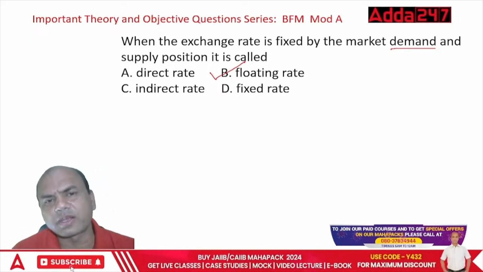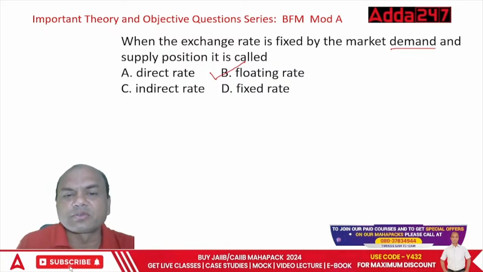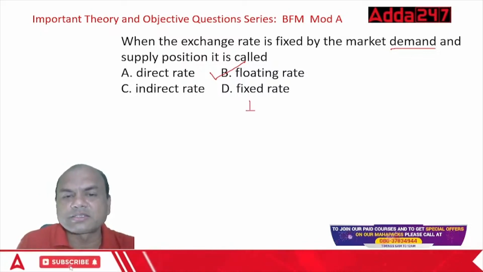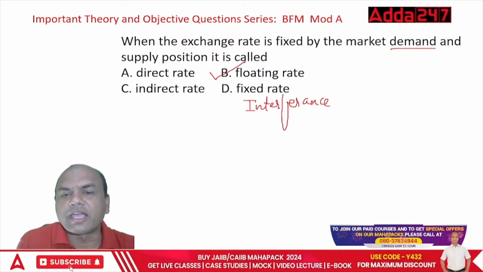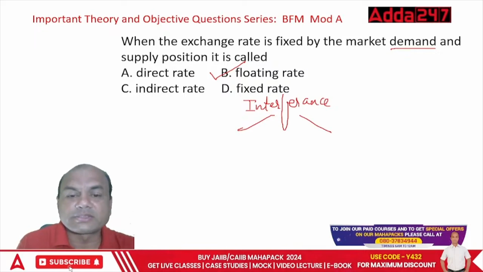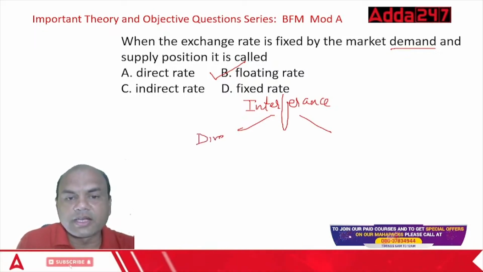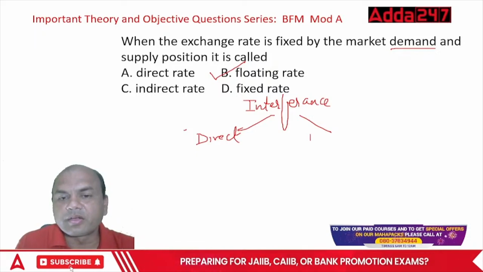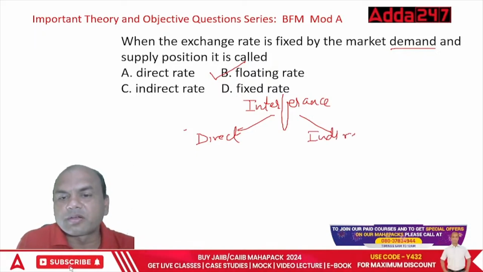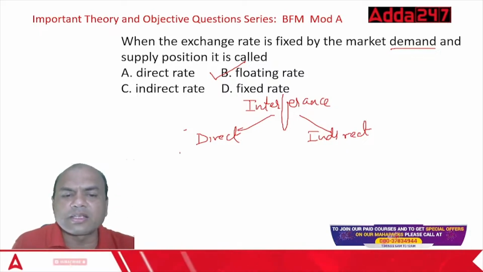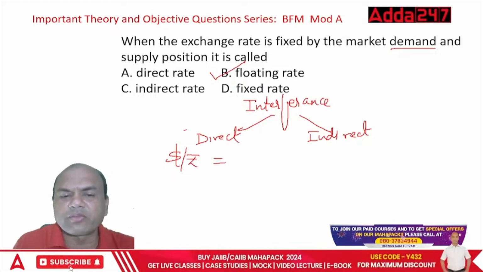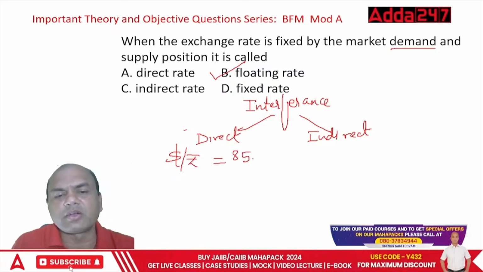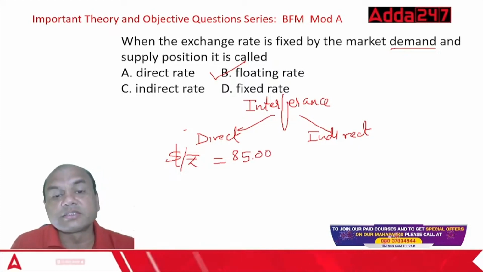There are two ways of interfering. As a CIB student, you must understand this. Interference can be done in two ways: one is direct and the second is indirect. Direct means RBI says that from today the dollar to rupee rate is XYZ, let's say 85. That's it, nobody can change it. This is known as fixed.